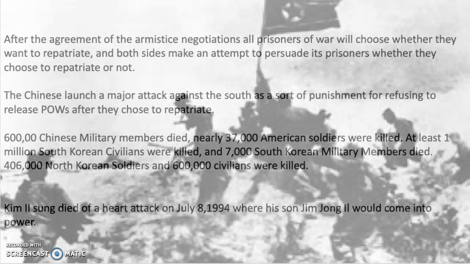600,000 Chinese military members died, nearly 37,000 Americans, at least 1 million South Korean civilians, 7,000 South Korean military members, 406,000 North Korean soldiers, and 600,000 civilians from North Korea died.